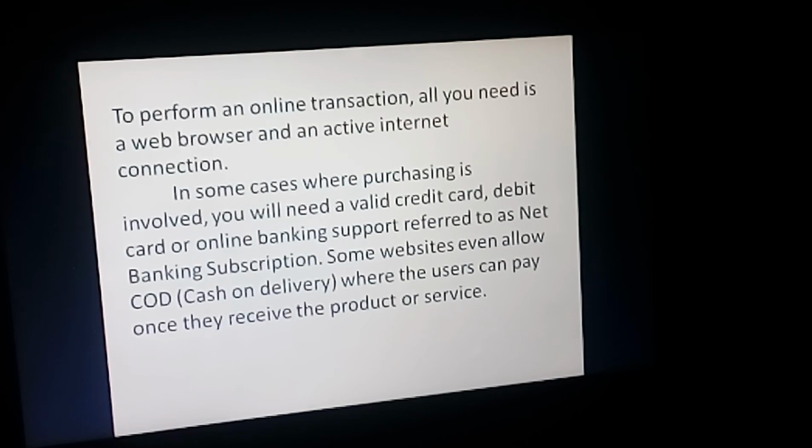Means after purchasing a product, you may pay the bill with the help of credit card, debit card, or net banking. Some websites even allow COD, means cash on delivery, where the users can pay once they receive the product or service. Means whenever a customer gets his product at his home, then at that time he may give that money to that particular website. That is called as cash on delivery.